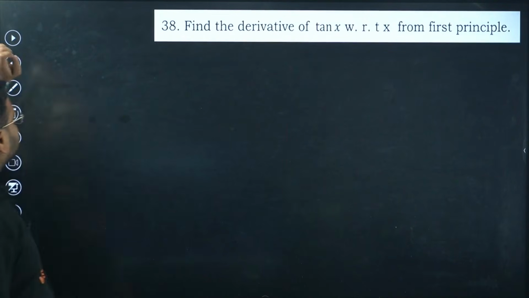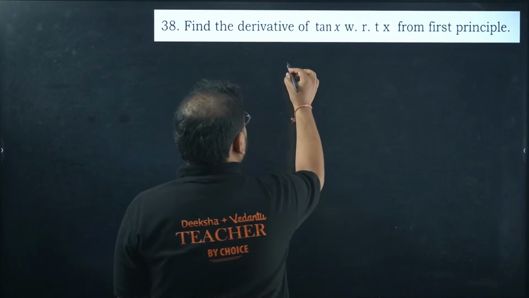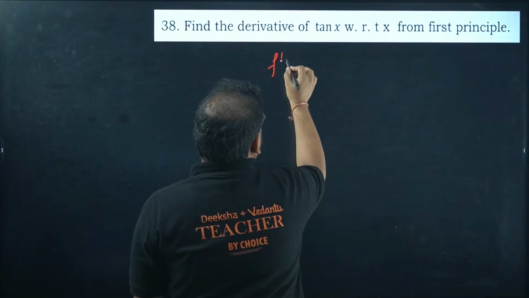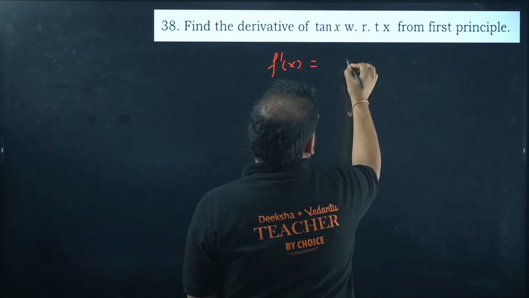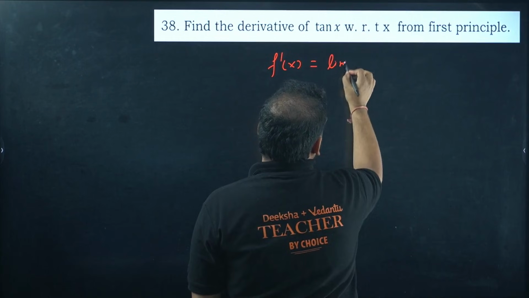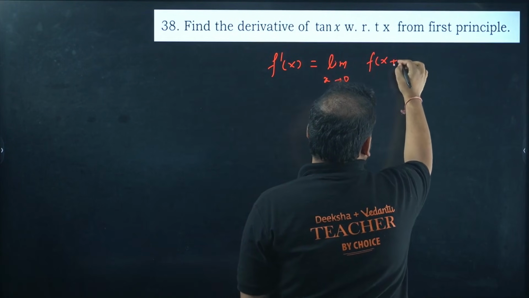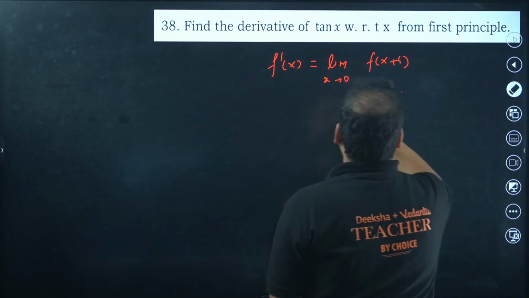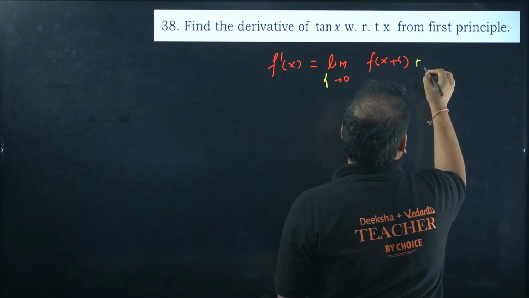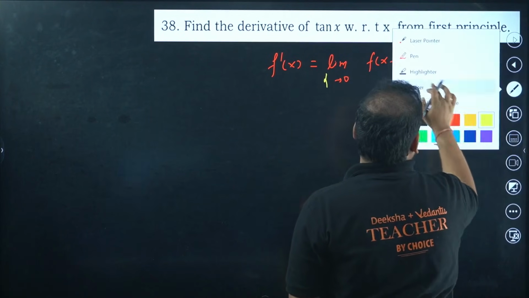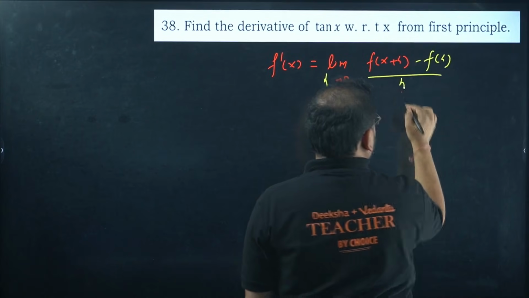38 now. Find the derivative of tan x with respect to x from the first principle. How do you write derivative from the first principle? f dash of x is given by the limit, h tends to 0, of f of x plus h minus f of x upon h.